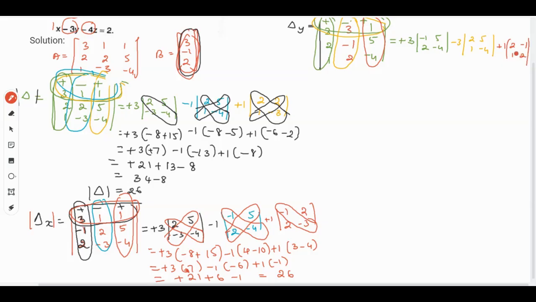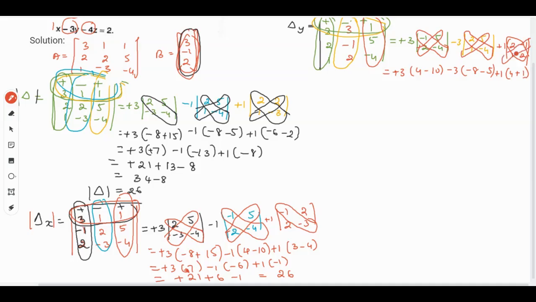So if you simplify this you get plus 3 into minus into minus plus 4 ones are 4 minus 5 twos are 10, minus 3 into 4 twos are 8 minus of 5 ones are 5, then plus 1 into 2 ones are 2 twos are 4, minus into minus plus 1 ones are 1, 1 ones are 1.